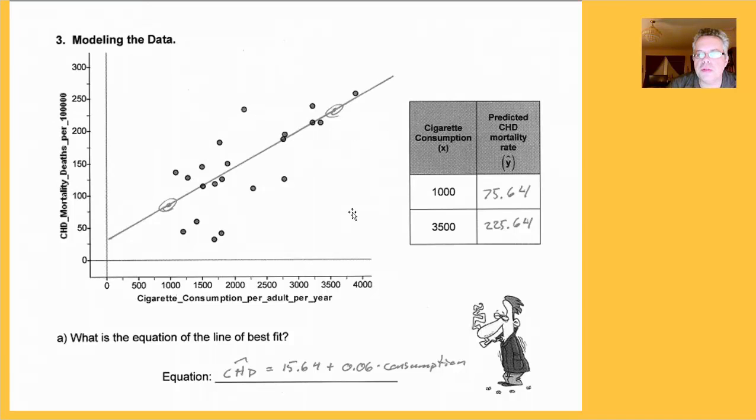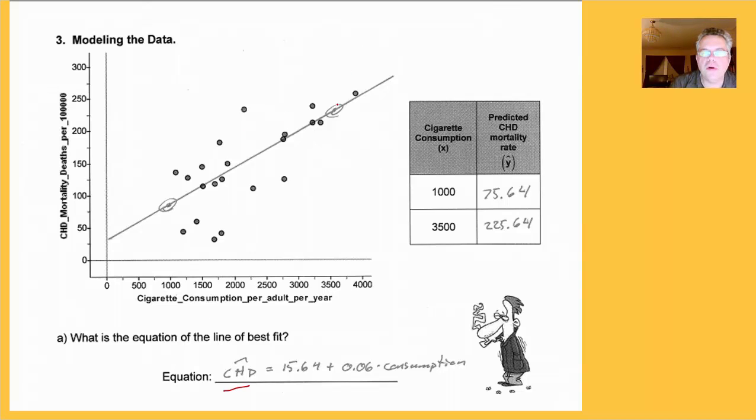All right, here we go. So we're going to go to modeling the data. What is the equation of the line of best fit? Well, that's located down here. And you notice that CHD is the response variable. It has a little hat because we're using this equation to predict the mortality rate. It's equal to 15.64 plus 0.06 times consumption, which is the x variable. So if you use y hat and x, that's okay, but be prepared to define the variables. Tell me what y stands for and x stands for.